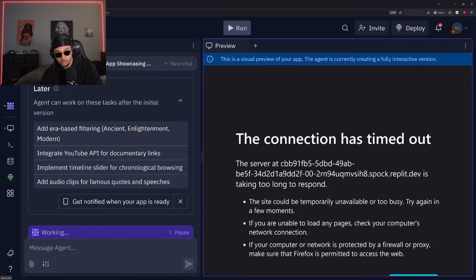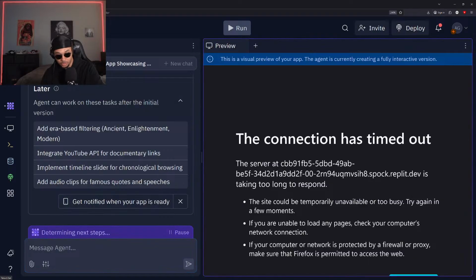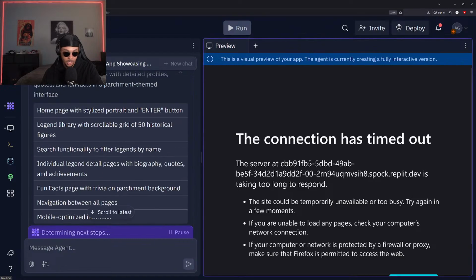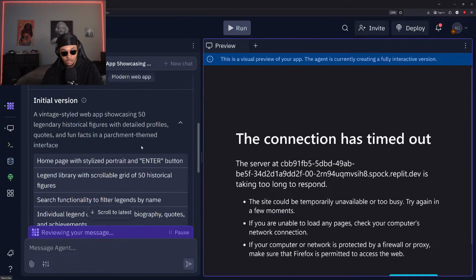All right, let me see. Still loading. Okay. Let's make sure this is able to get things done the way it should be able to. Considering options. Okay. So yeah, it's still processing like normal. Cool, cool, cool. All right. But yeah, I think this app is going to be pretty cool though.